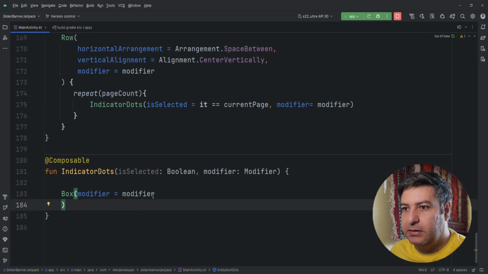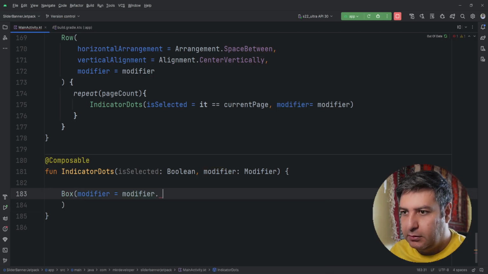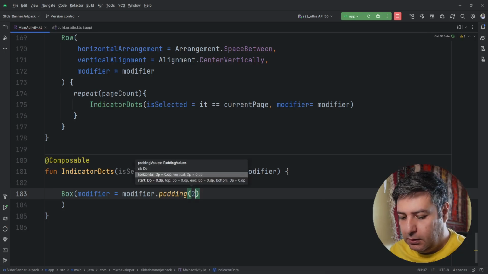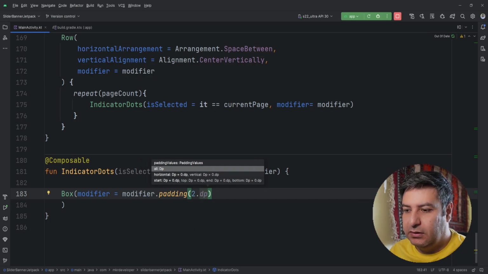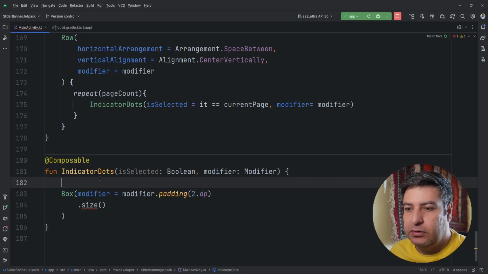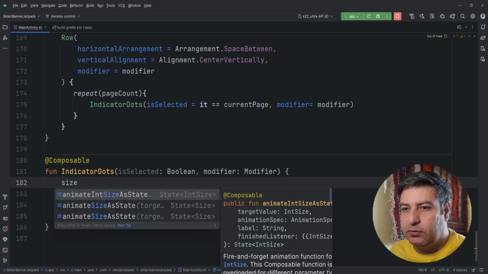I just want to pass this to next line. Okay, dot a padding for the beginning, 2 dp between the dots, then dot size, and here we have to create this size. I want to have different size for the dots. If it's selected, bigger; if it's not selected, a bit smaller.